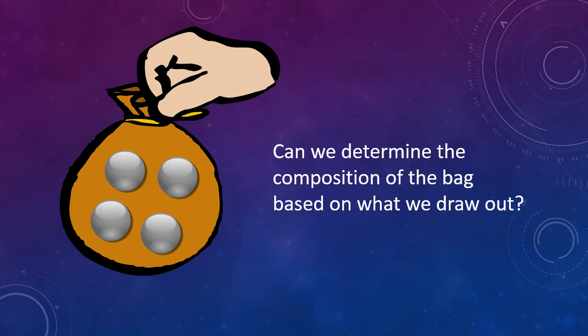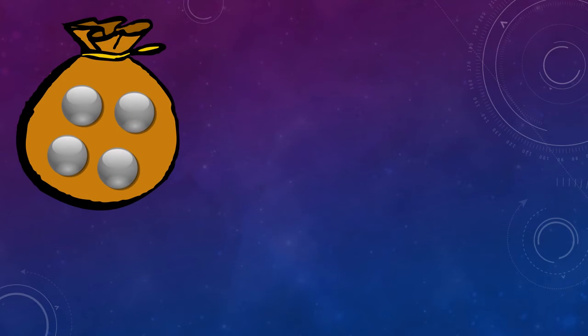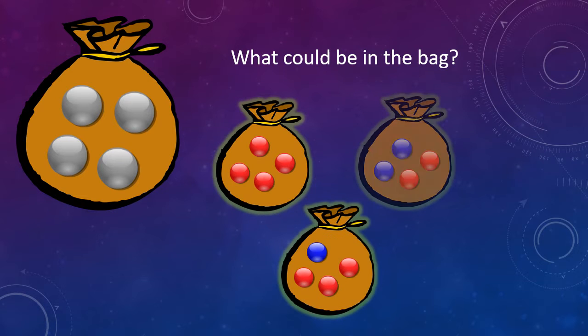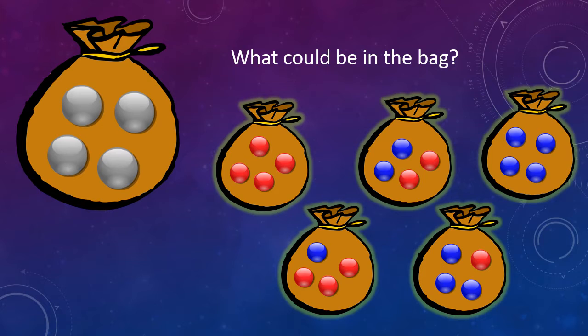But we're getting ahead of ourselves. Let's start with the simple exercise of determining the composition of the bag of marbles without looking inside. The first step is to think about all the possible compositions of the bag. There could be all red marbles, 1 blue, 2 blue, 3 blue, or all blue marbles. These 5 possibilities form the outcome space for the question, what's in the bag? Previously, when we were thinking about the outcome space, we were focused on outcomes that we could observe. But in this case, we're thinking about hypothetical outcomes. In other words, if we were able to open up the bag, what are the possible outcomes that we would see in terms of its contents?